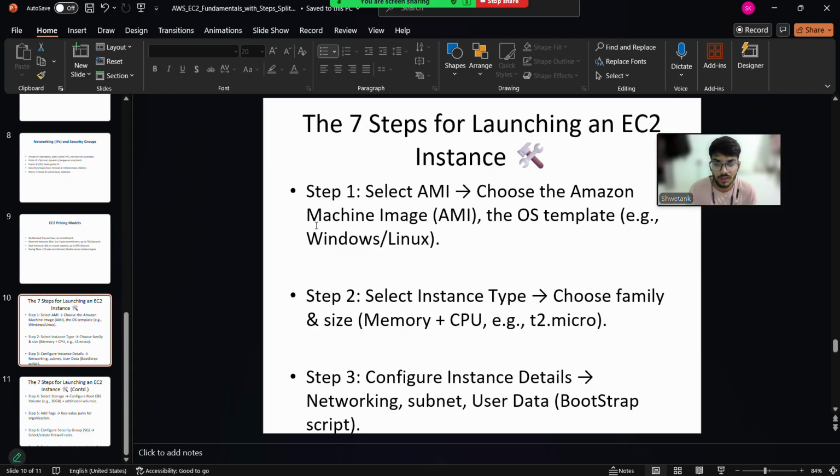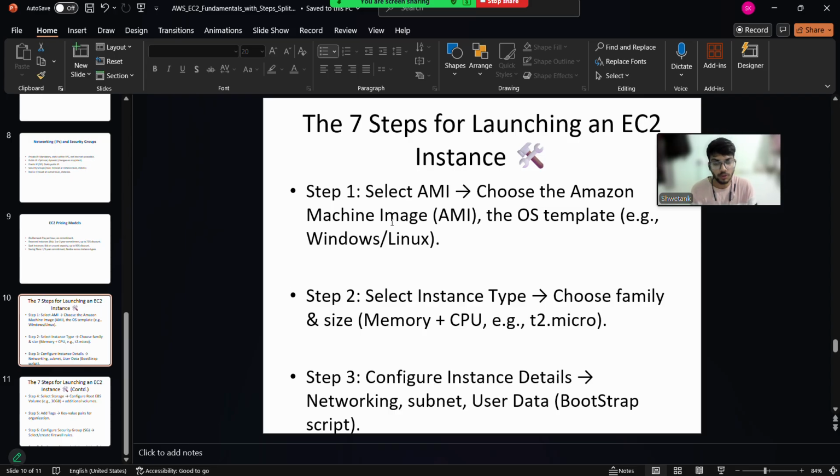Now another topic is 7 steps for launching an EC2 instance. For launching an EC2 instance, we have to follow some steps, and there are total 7 steps. First step is we have to select AMI, like Windows, Linux, whatever AMI we want to choose, and we can choose from that.